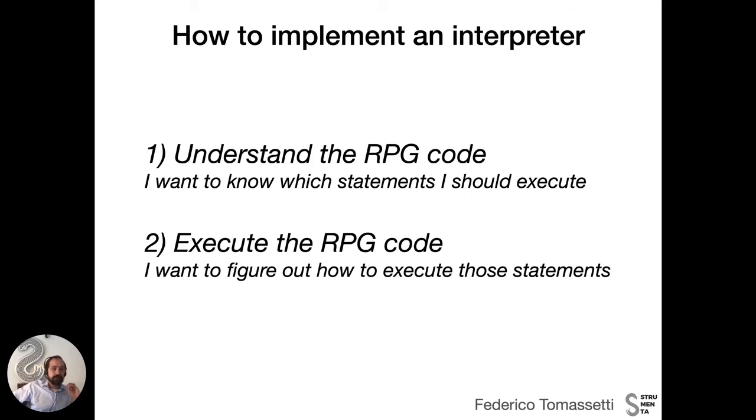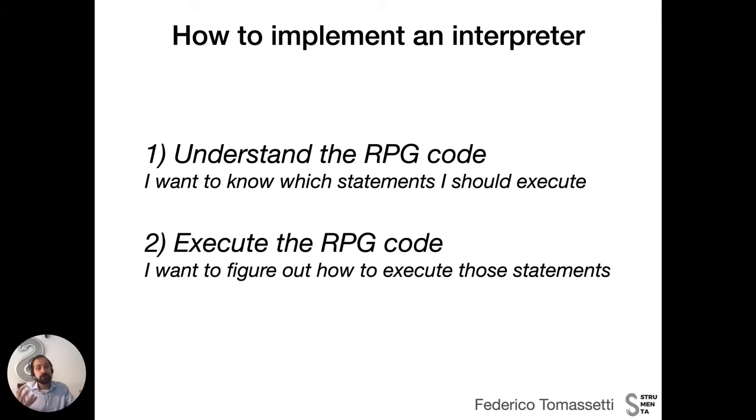Implementing an interpreter means substantially two things. The first one is that we need to understand the RPG code. RPG code is a string, a large string. We need to examine that string. We need to recognize the different parts and what they mean and what is their relation, and build an internal model of that information. And this is what I call understanding the RPG code.